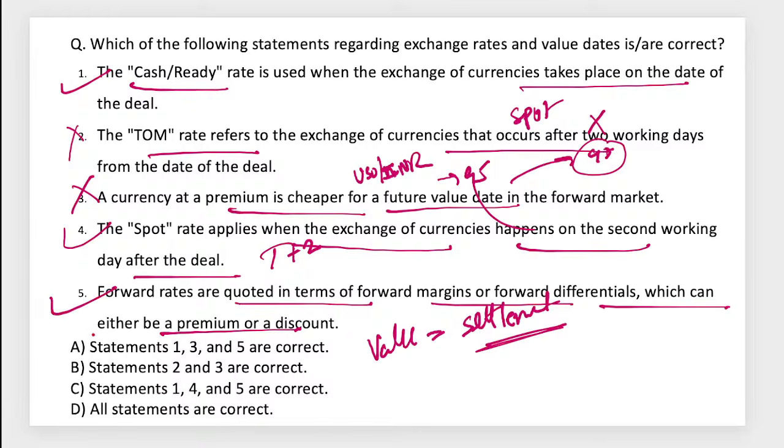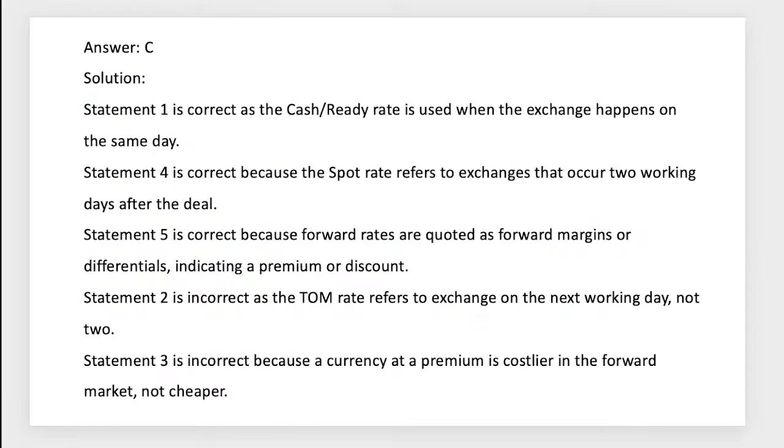So 1, 4, 5 means option C will be the right answer for this particular one. Very good, guys. Next one.